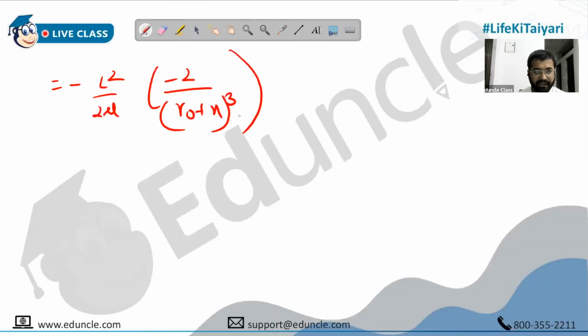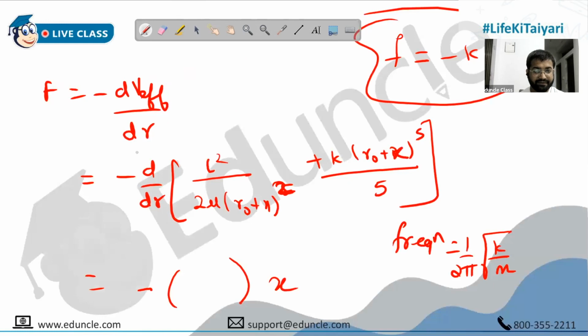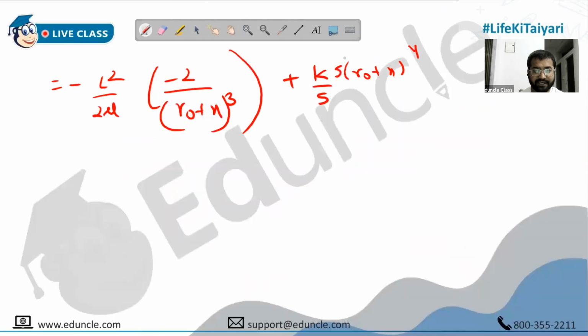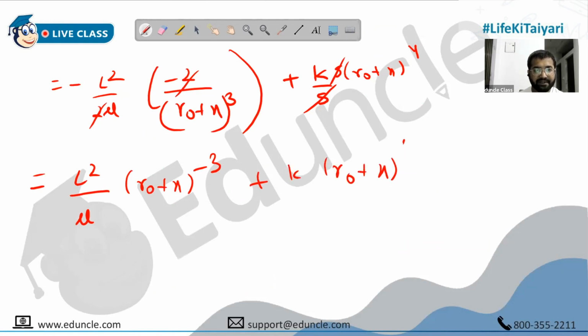And then plus k by 5 into (r naught plus x) the whole raised to 4. Correct? I hope I'm going in the correct direction. The 5 will cancel, and here also 2 will get cancelled. So we have L square upon mu into (r naught plus x) the whole raised to minus 3 plus k into (r naught plus x) the whole raised to 4.